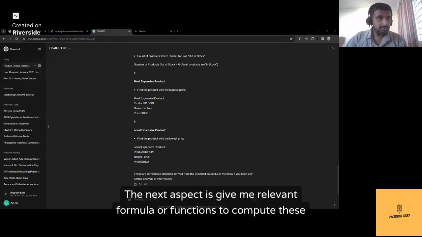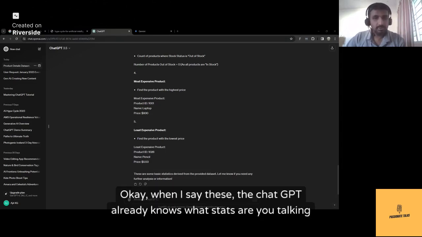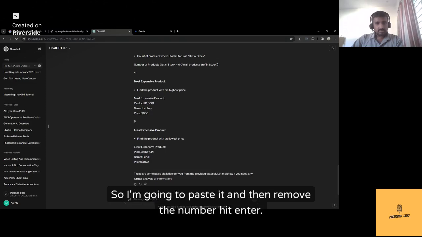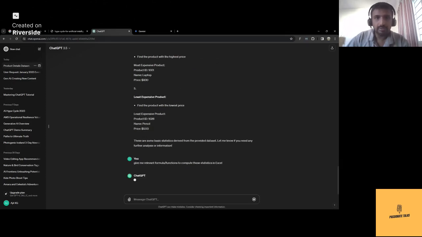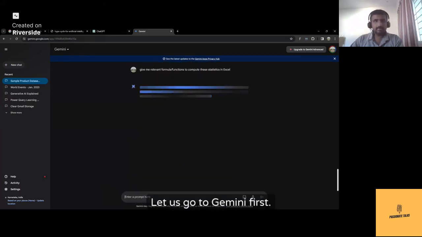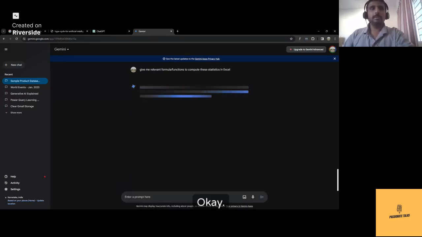The next aspect is: give me a relevant formula or functions to compute these statistics in Excel. When I say these, ChatGPT already knows what stats I'm talking about, because ChatGPT itself generated the stats above. So I'm going to paste it, remove the number, and hit enter. Whereas I'm going to go to Gemini and do the same thing. Let us go to Gemini first. I want to see what the outcome is, because the stats were very minimal.